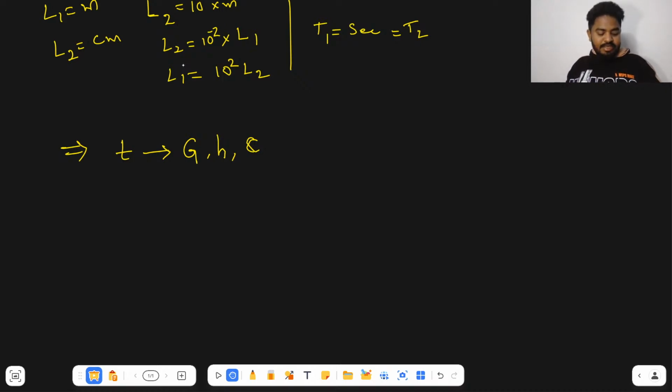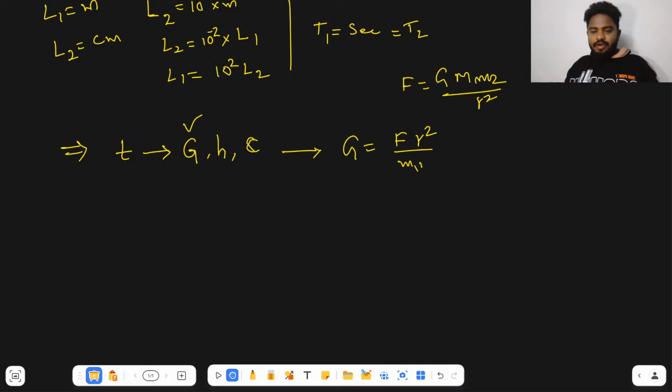For example here, you have to derive the dimension formula of G. If you don't remember this, you should remember the formula. Force is equal to G into M1 M2 by R square, right? Now from this I can write G is equal to force into R square by M1 M2.